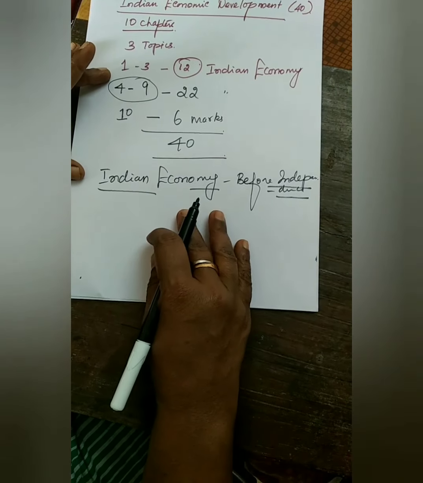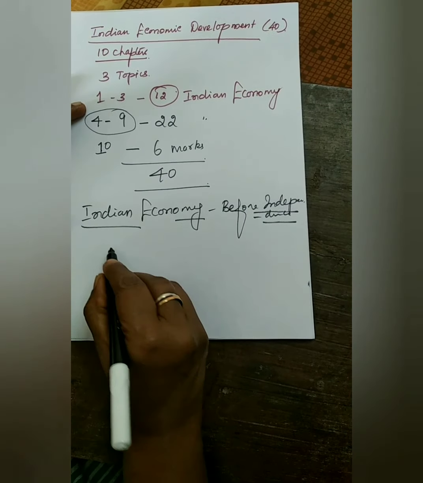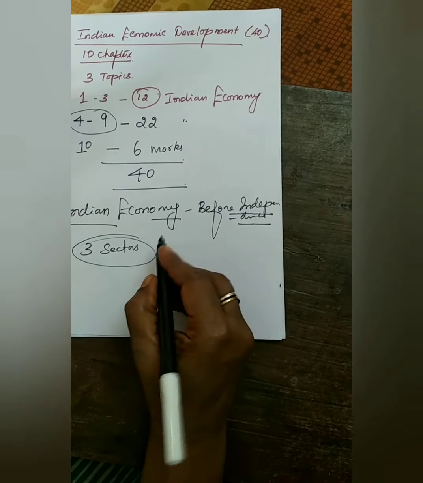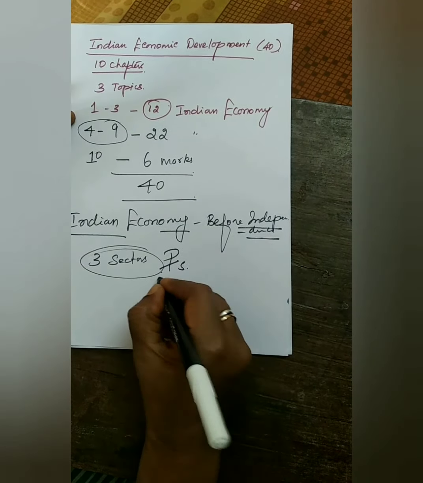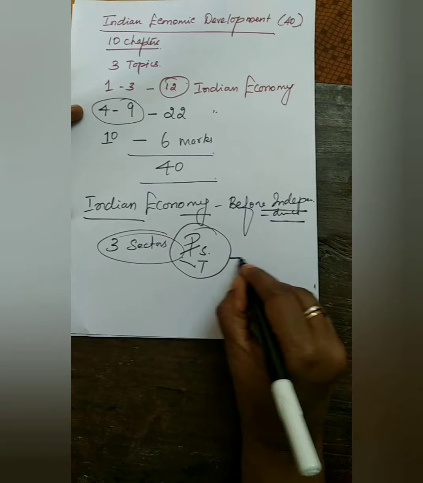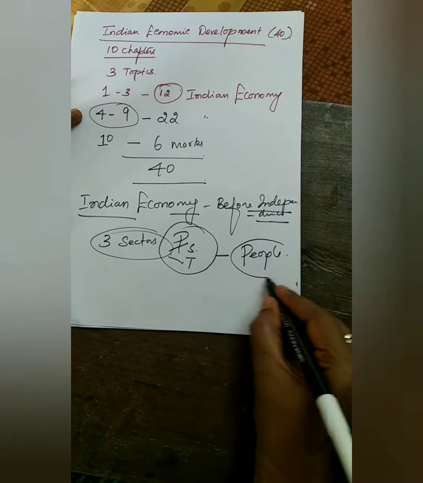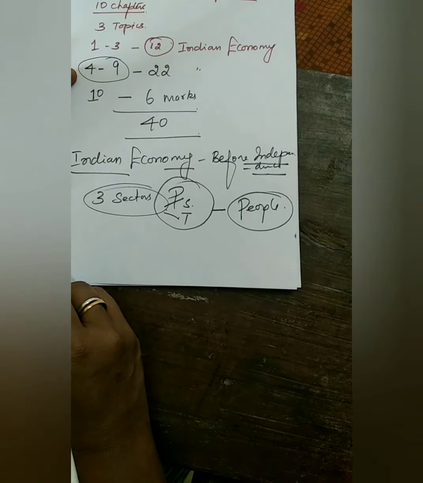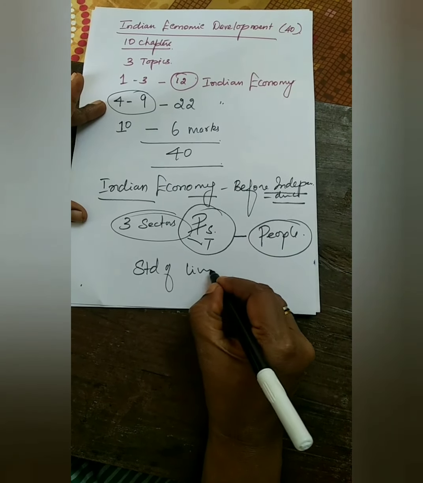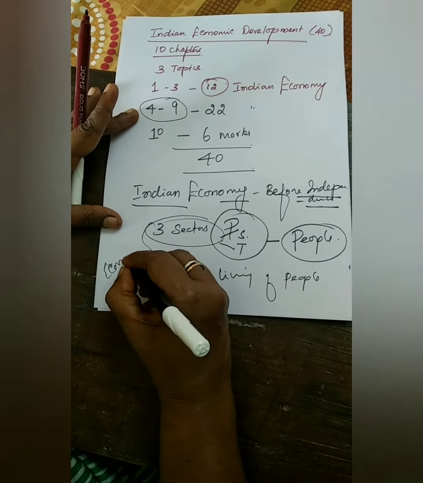So first of all, what is called an economy? It is the economic activities from the 3 sectors. Which are the 3 sectors? Primary, secondary and tertiary. The economic activities from the 3 sectors are related to the people of the country. Why is this related to the people of the country? In order to know the standard of living of the people. So this is called an economy.